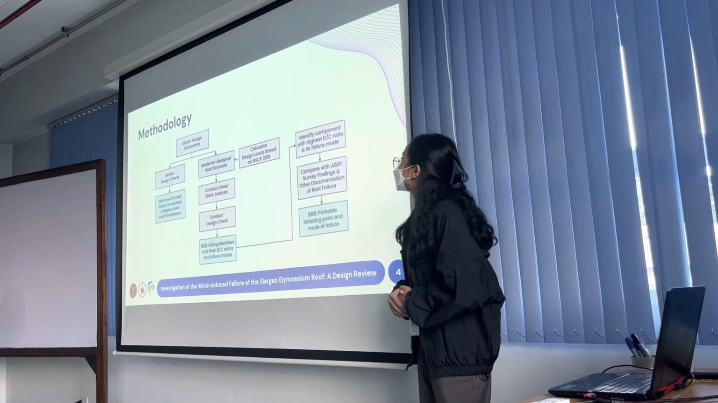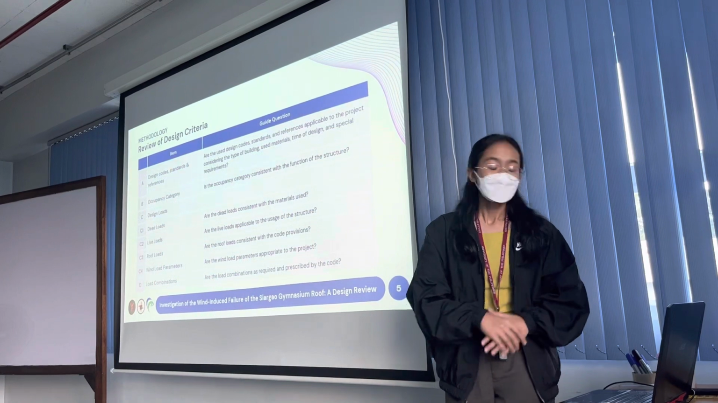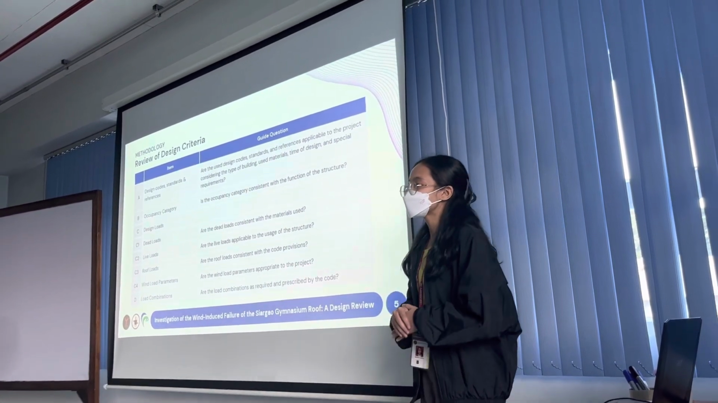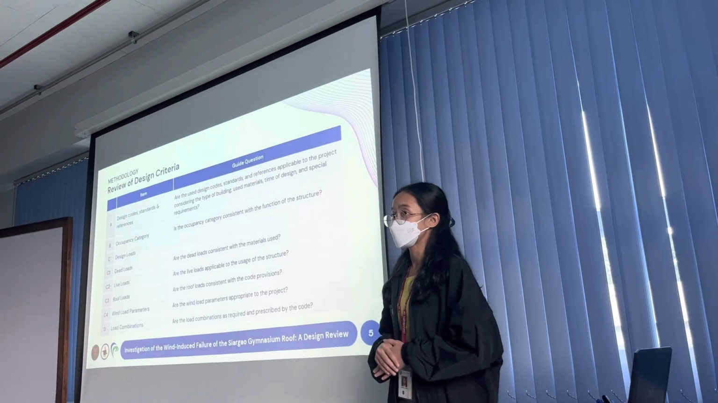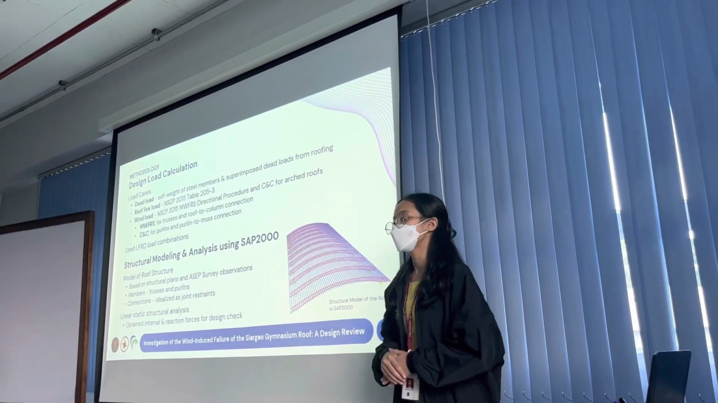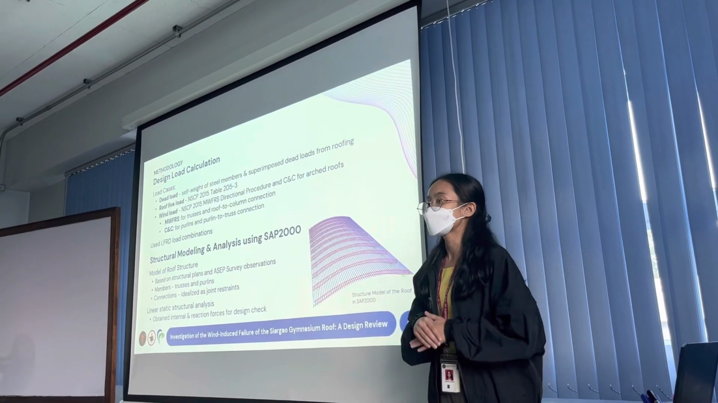Here's the flowchart of the methodology. I'll further discuss each step on the next slides. For the first objective, the design criteria were checked to determine inconsistencies with design codes at this stage of the design process. For the second objective, we go on to the member and connection design check. First, the following design loads were calculated.